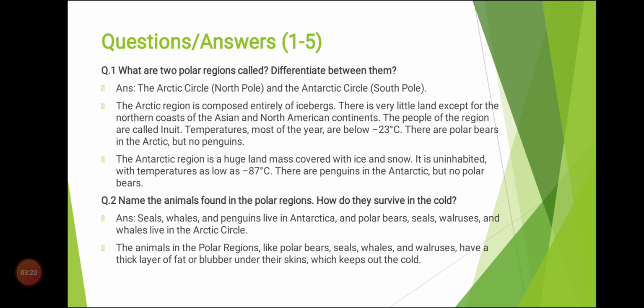Question number 2. Name the animals found in the polar regions. How do they survive in the cold? Seals, whales, and penguins live in Antarctica, and the polar bear, seals, walruses and whales live in the Arctic Circle.